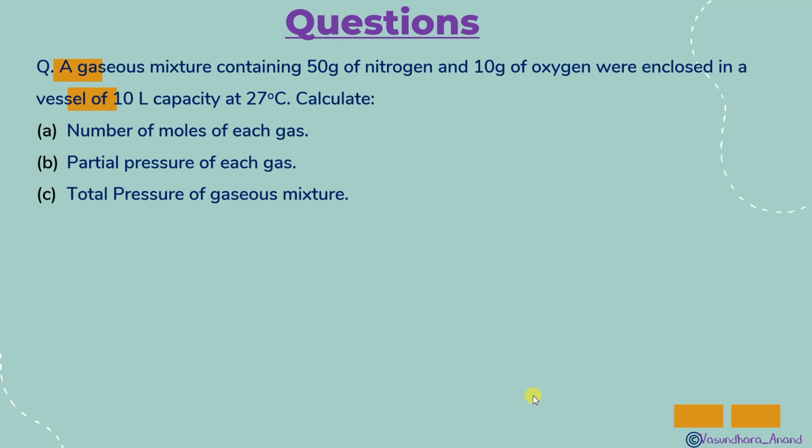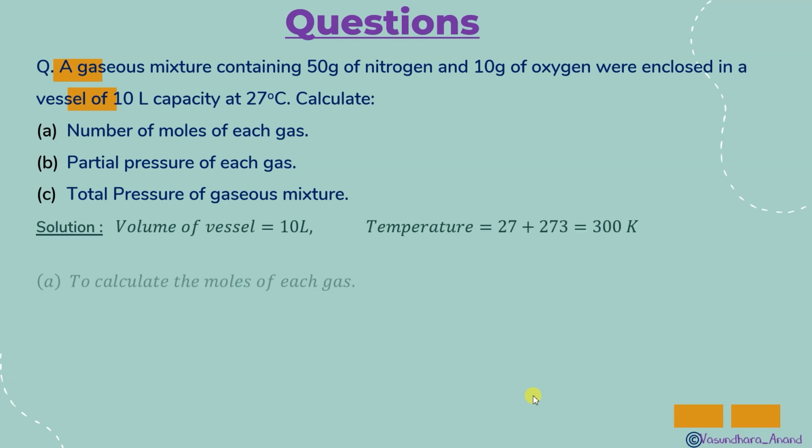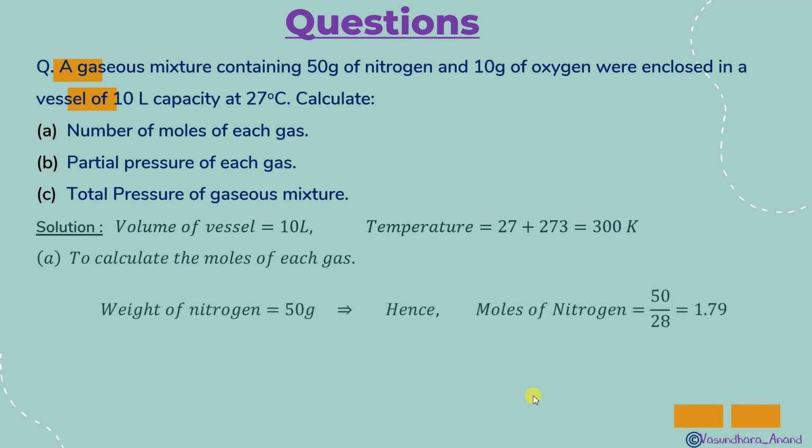So the formula for partial pressure of nitrogen was the mole fraction of nitrogen multiplied by total pressure. So just put this value and get the answer. Okay. To calculate moles of each gas, the weight of nitrogen is 50 grams, so moles will be 50 upon 28, which is 1.79. Similarly, you find for oxygen.